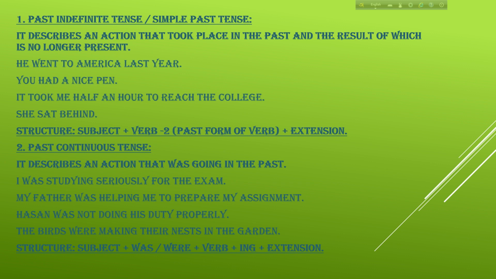Now the second one is past continuous tense. It describes an action that was going on in the past. For example, I was studying seriously for the exam. My father was helping me to prepare my assignment. Hassan was not doing his duty properly. The birds were making their nests in the garden. So the structure here: subject plus was or were, was for singular, were for plural, plus verb-ing, always verb-ing in continuous, plus extension. So this is the structure.